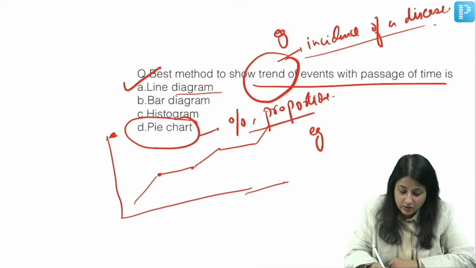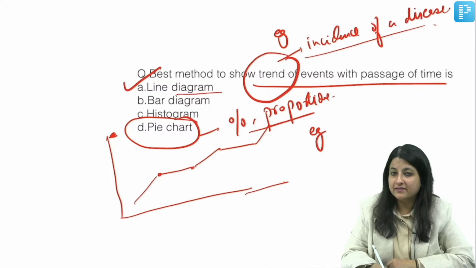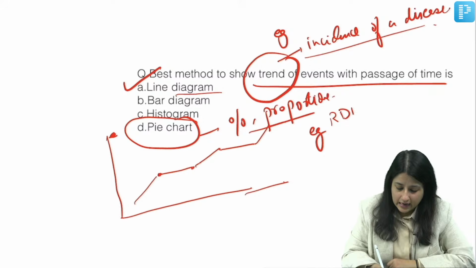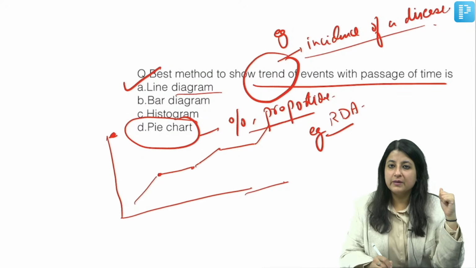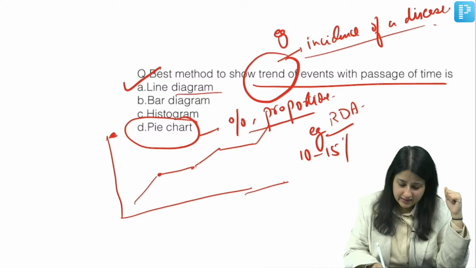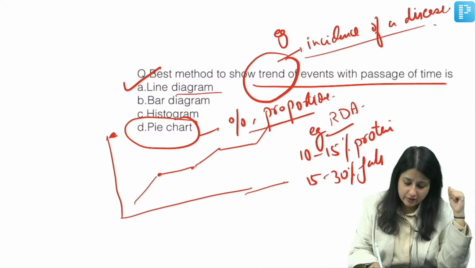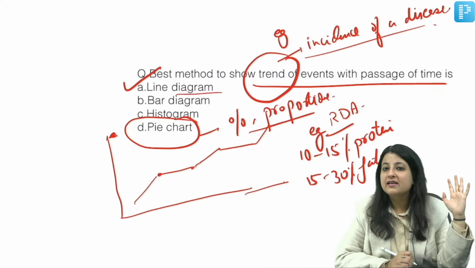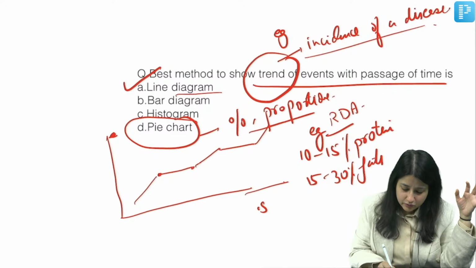What is a very good example of it? If I have to tell somebody about a balanced diet, RDAs. Now you all know that in your diet, what should be the percentage of proteins? We all know 10 to 15% protein should be in our diet, 15 to 30% fats, of course saturated fats 7 to 10%. Then carbs, maximum 50 to 70% carbs.